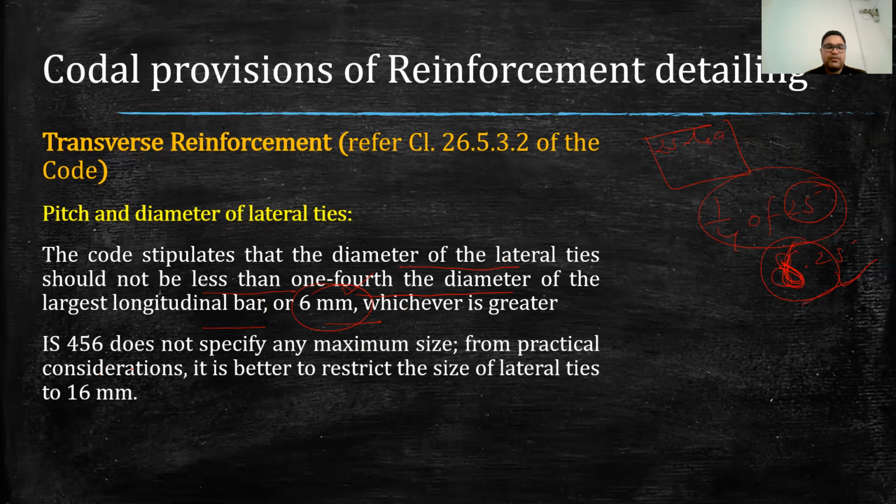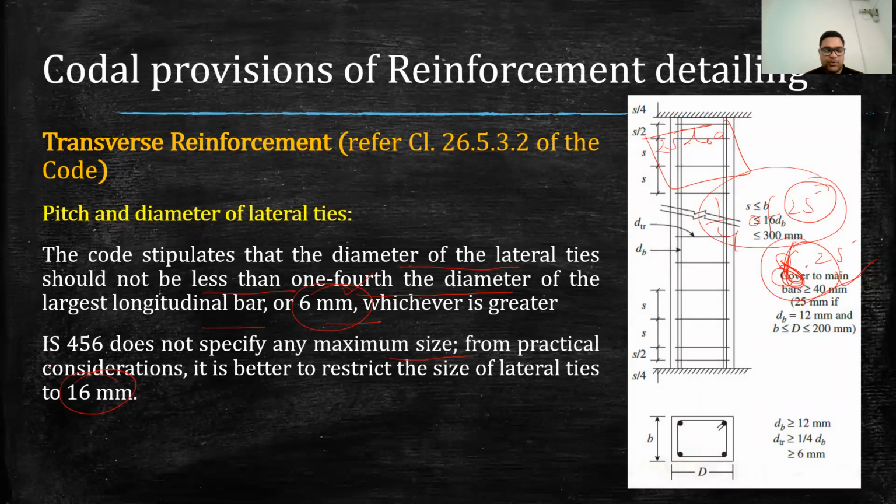Also, IS code does not specify any maximum size for the lateral ties. Now, what can be the maximum size of lateral ties? It is not specified in the IS code, but generally we don't take higher value of lateral ties than this value. So generally, maximum value of lateral ties dia can be 16 mm. Higher than this, we generally don't adopt that.